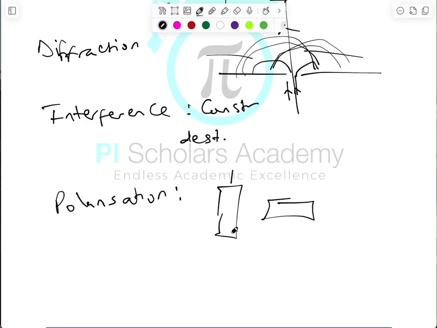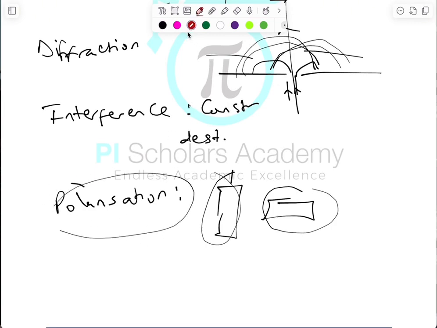If you restrict them to pass through this, they cannot make it through this, and vice versa. That's basically what plane polarization is. I'm not going into more detail. And this is only a property of transverse waves. For the rest I've talked about, all waves can undergo them, but only transverse waves undergo polarization.